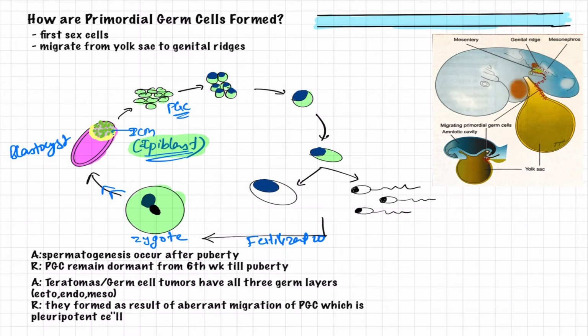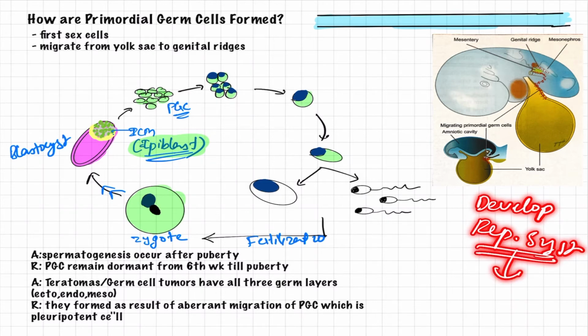So in embryonic development, they migrate from the yolk sac to the genital ridges of the embryo, and in the genital ridges they undergo many divisions, and they are the reason for the development of the reproductive system in total.